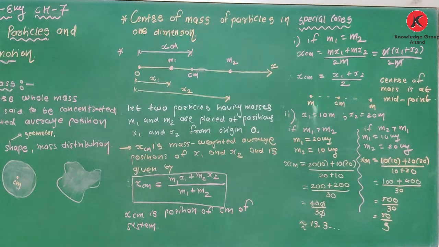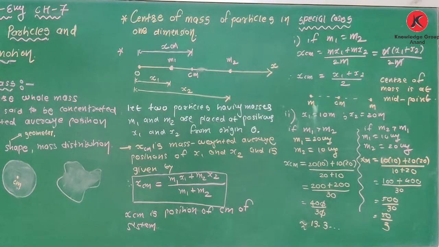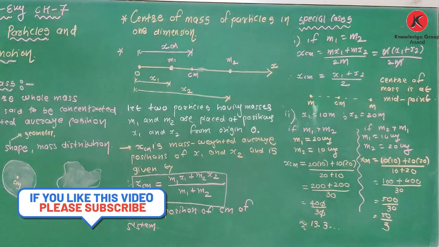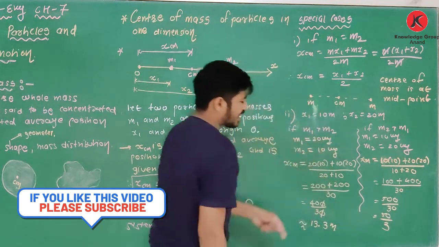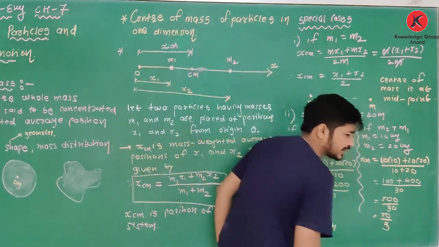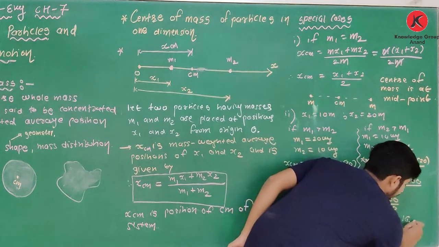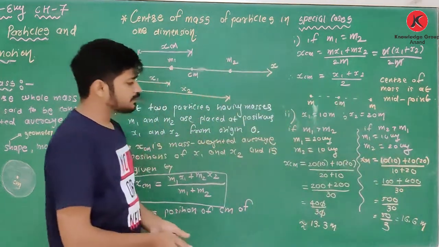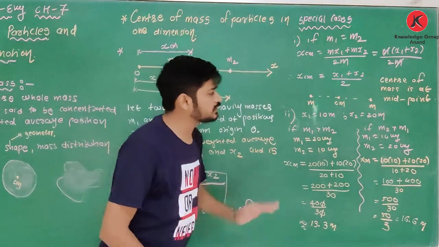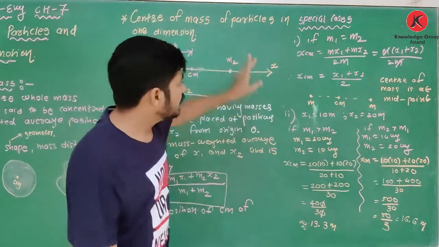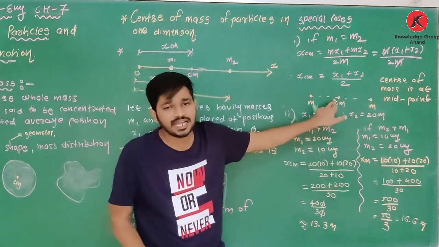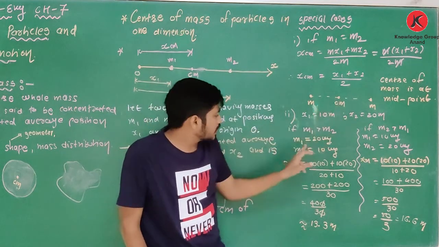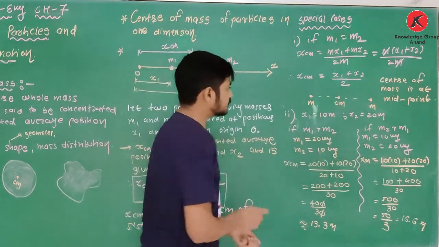So see what happens in these two cases. In the first case, m1 is greater than m2, and the answer is 13.3 meter, while in the second case, 50 divided by 3 is nearly 16.6 meter. So what is the meaning of this? If two particles have the same mass, then their center of mass is exactly at the midpoint, which is 15 meter.